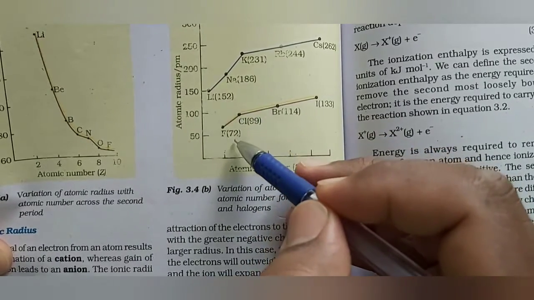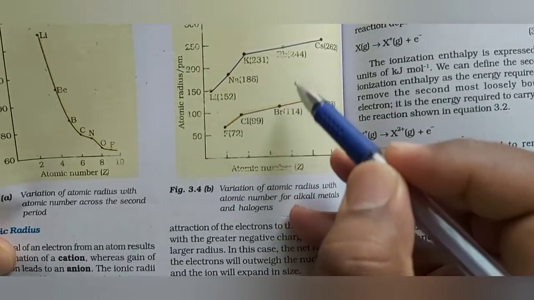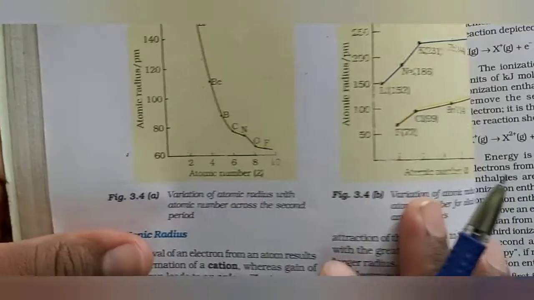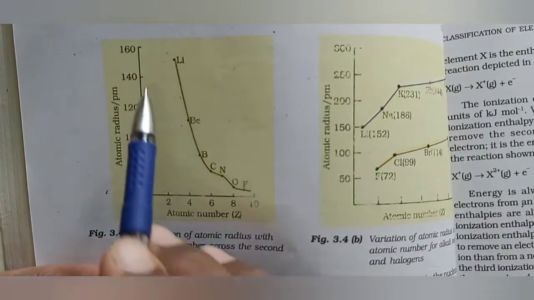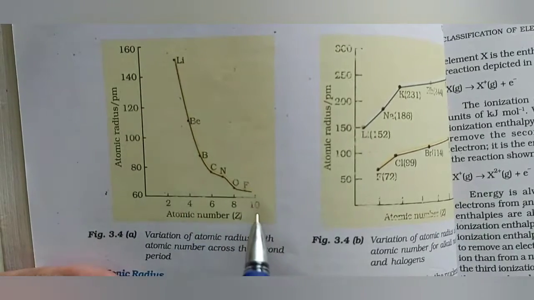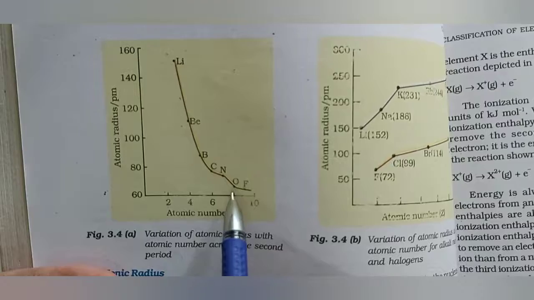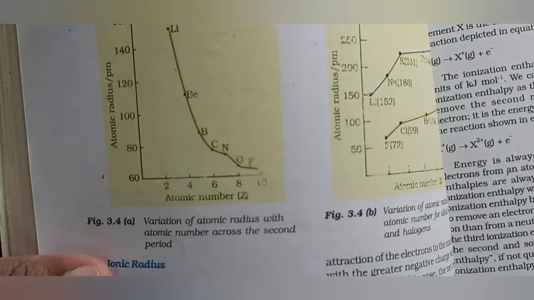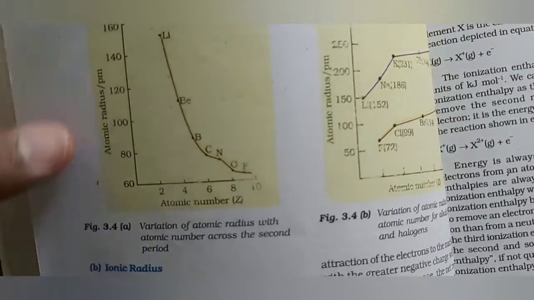It decreases: 152, 72, 186, 99, 231, 114, 244, 133, like that it is decreasing. Lithium to fluorine, this is a period: lithium, beryllium, boron, carbon, nitrogen, oxygen, fluorine, it decreased. Left to right in a period, atomic radius decreases. This is in picometers.